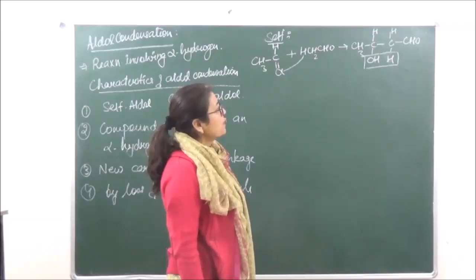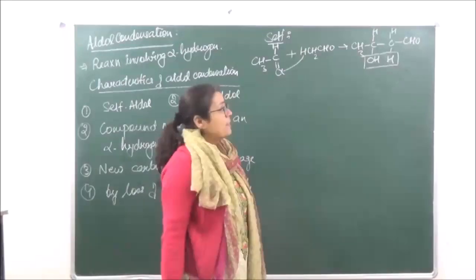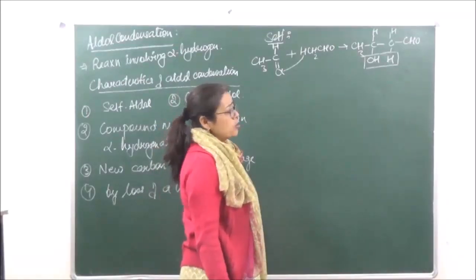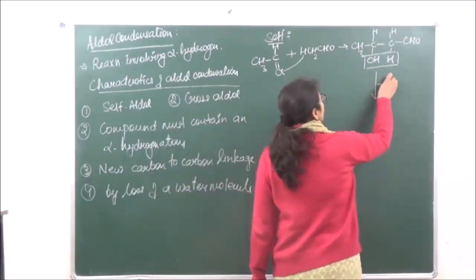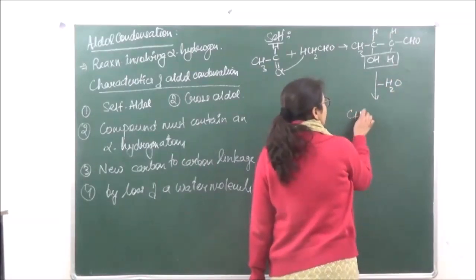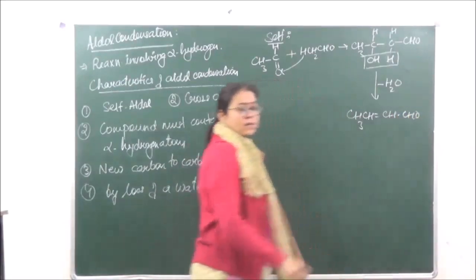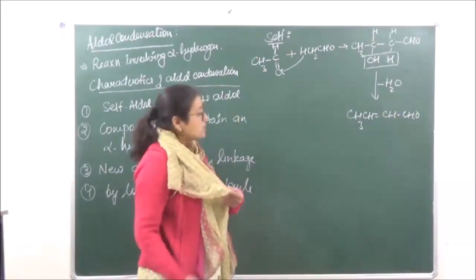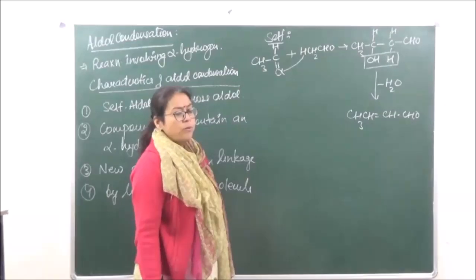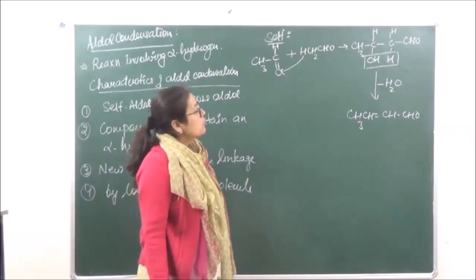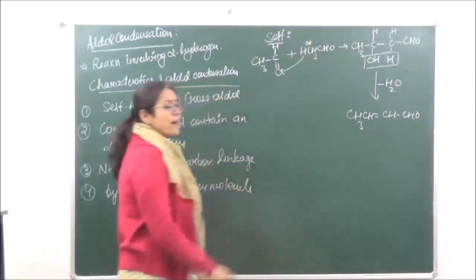Okay? So over here, finally, this is known as aldol. The product which is formed over here is going to be an aldol because it has one aldehydic group and the other alcohol group. And the IUPAC name of this is going to be 3-hydroxybutanal. Okay? Now over here, this is going to lose a water molecule and give us the final product, which is an unsaturated aldehyde. Right? So this is known as what? The IUPAC name of this is but-2-en-1-al or but-2-enal. Okay? So you have to remember that it is only the alpha hydrogen which is going to participate.